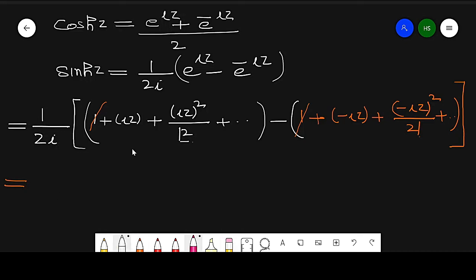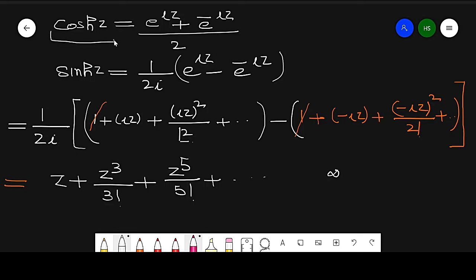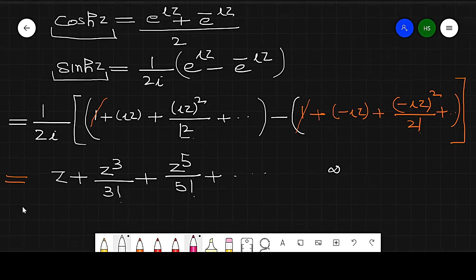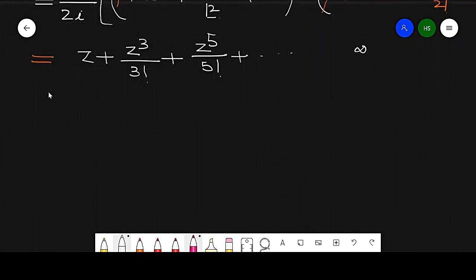So simplify the result. So we get z plus z cube over 3 factorial plus z raised to power 5 by 5 factorial plus so on up to infinity. So this is the value of sine hyperbolic z. Remember that in this case all terms are positive, but in the case of sine z, one is positive and the second is negative.